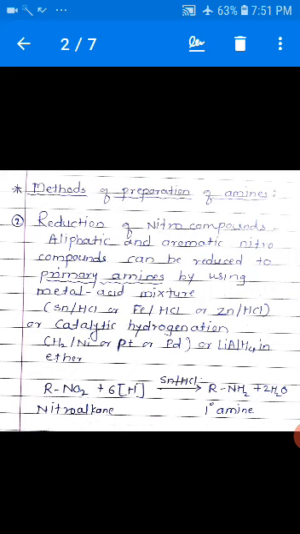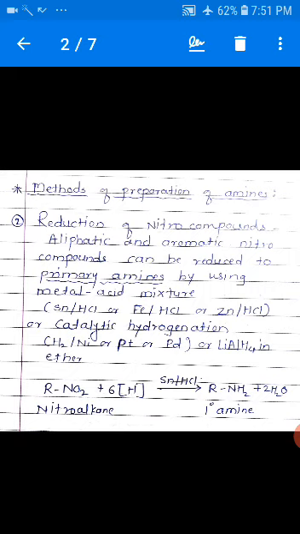Aliphatic and aromatic nitro compounds can be reduced to primary amines by using a metal acid mixture, that is Sn/HCl, that is tin and HCl, or Fe/HCl or Zn/HCl, or by the alternative method of catalytic hydrogenation, that is addition of H2 in presence of nickel or platinum or palladium, or by using another reducing agent, that is lithium aluminum hydride, LiAlH4 in ether.